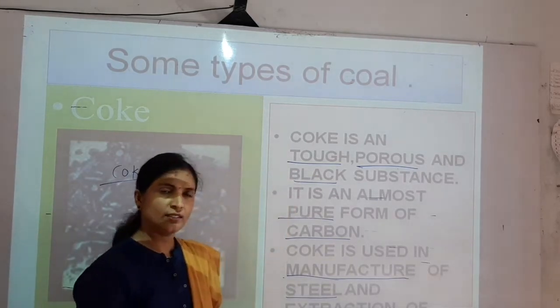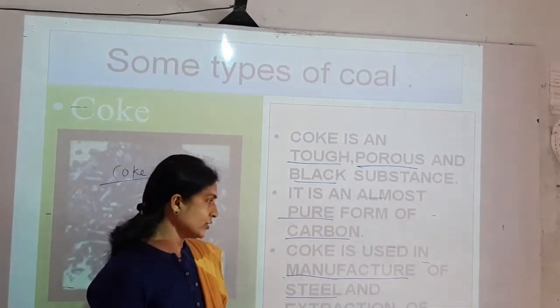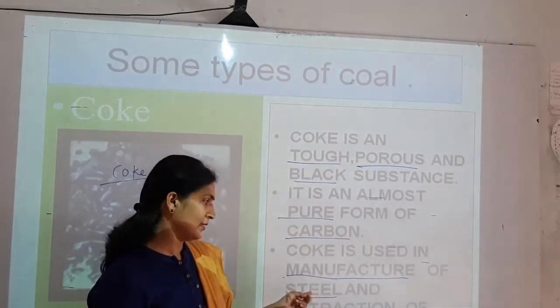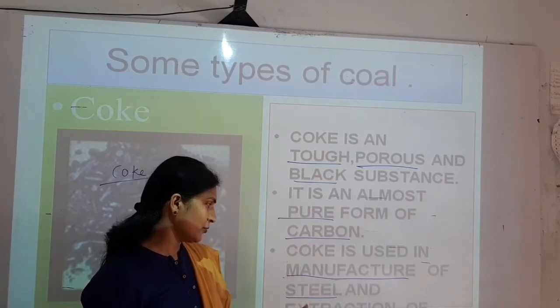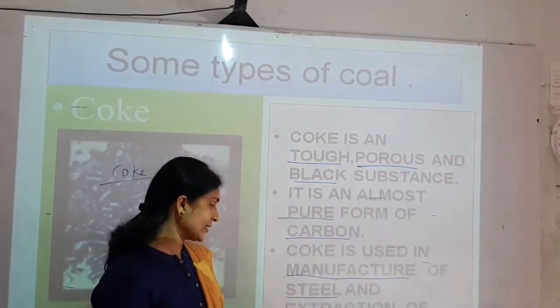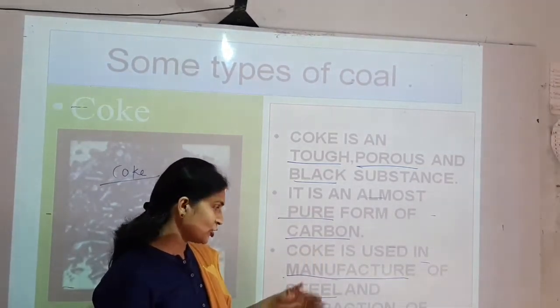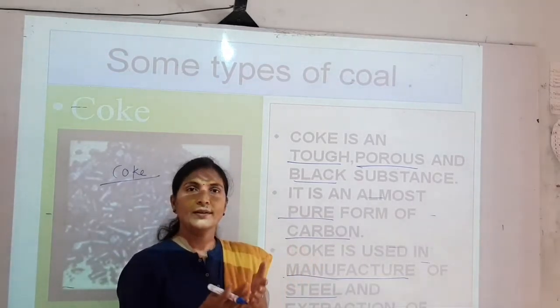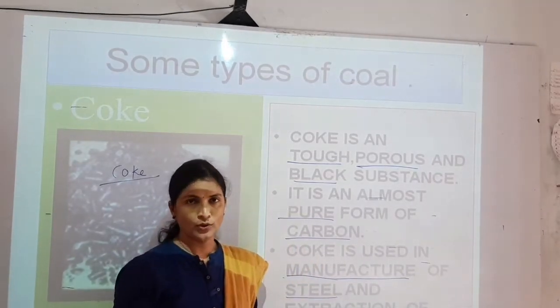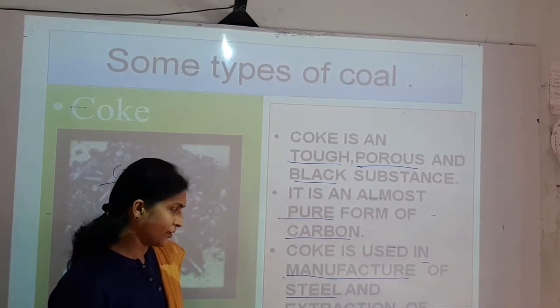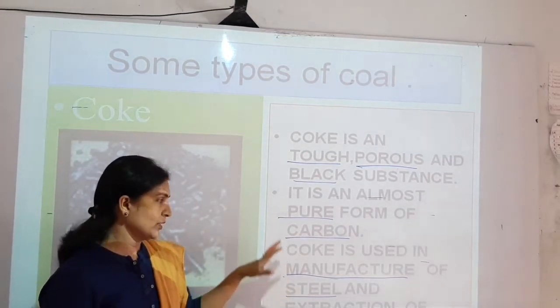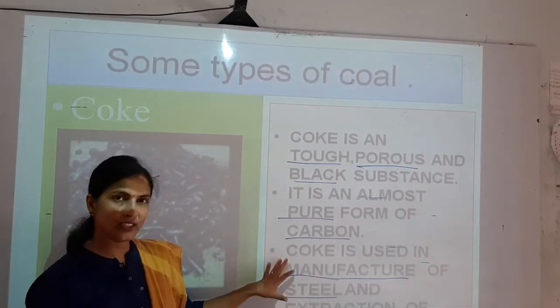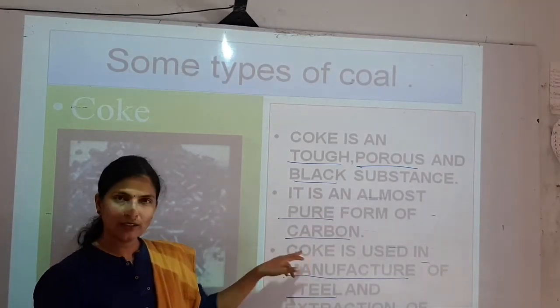There are some industries which produce steel, and there are some industries which extract metals. Extraction of metals means the separation of metal from its ore. That is called extraction. So in the extraction of metals and in the steel industry, for producing steel, coke is used.